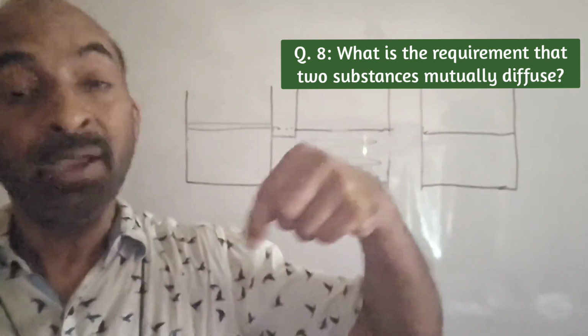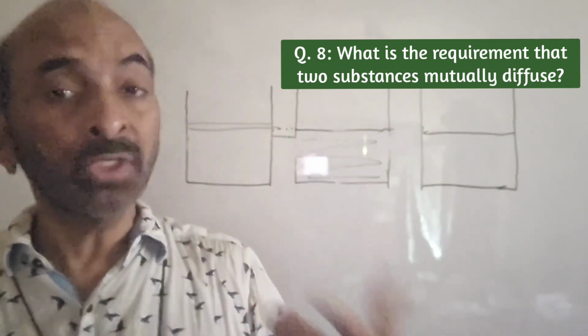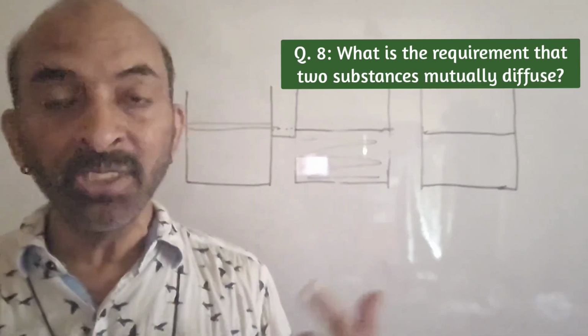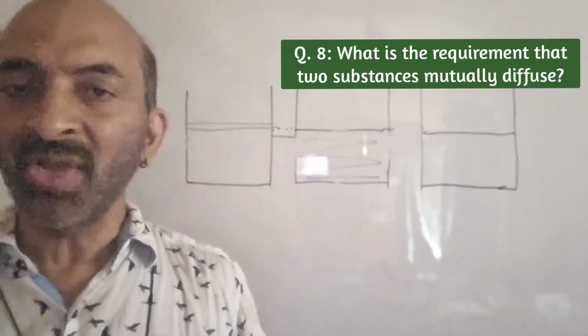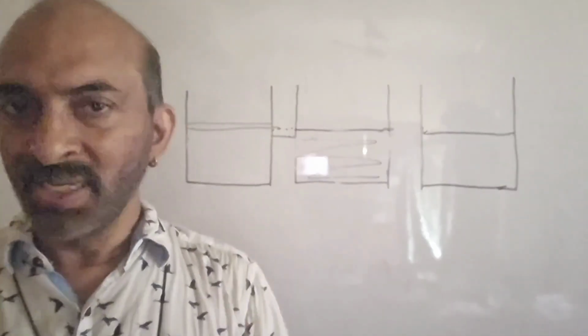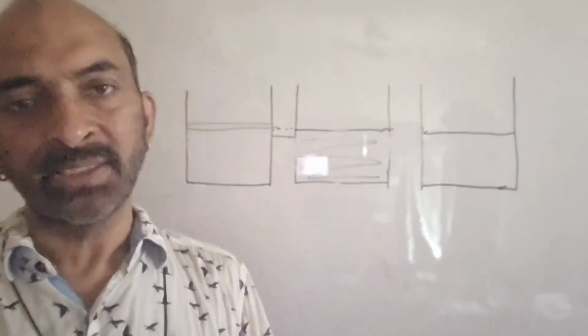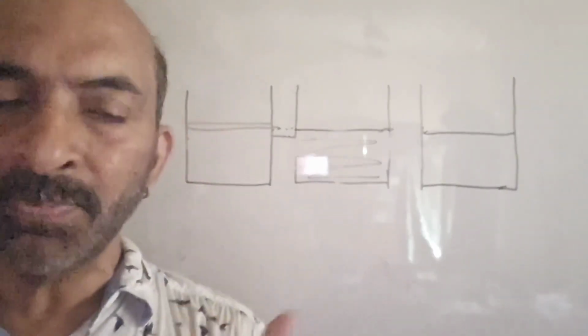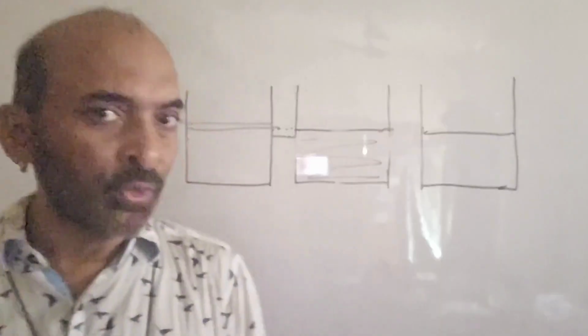If you stir it, of course the process of diffusion will be speeded up. If you heat, the process of diffusion will be speeded up. But even otherwise, it happens spontaneously. Maybe it is slow or fast. So that is diffusion. Intermixing of the particles or rather molecules of two substances is called diffusion.